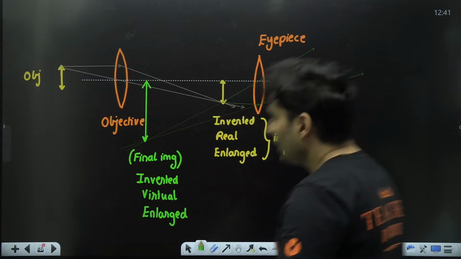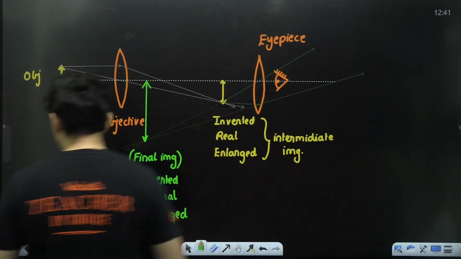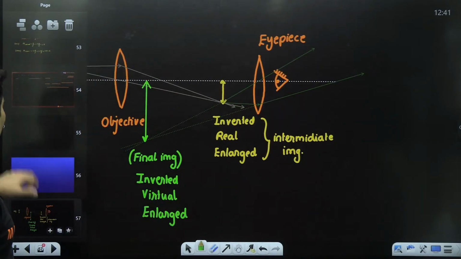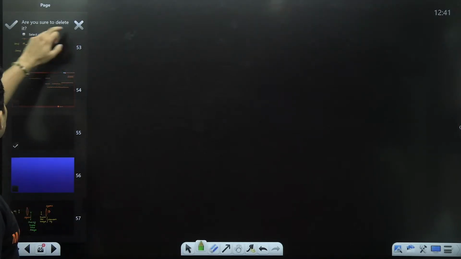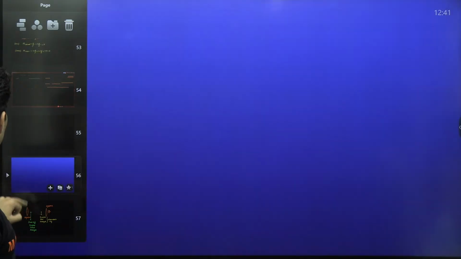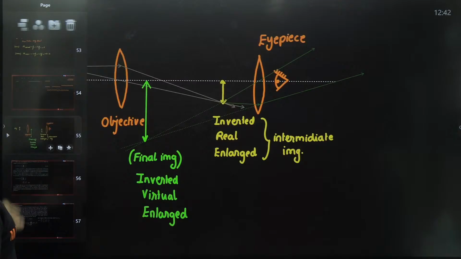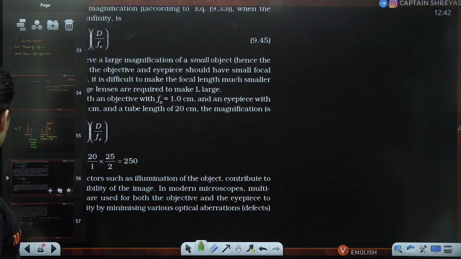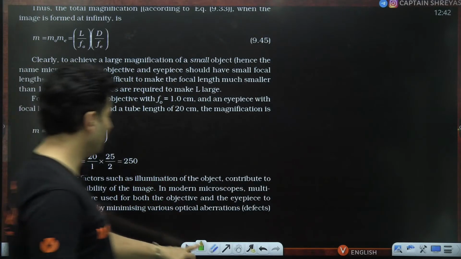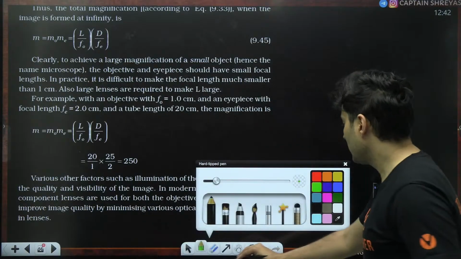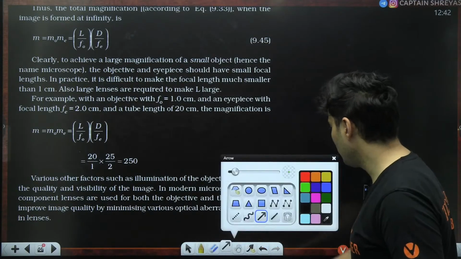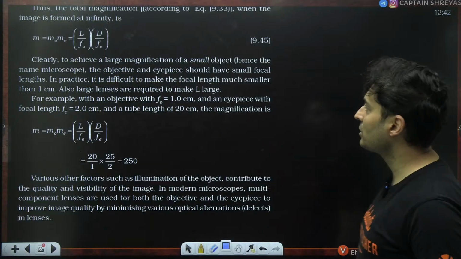Right. So moving on to the formula for the magnification. Oops, I don't need to delete this. Yeah, this and this not needed. Okay. Right over here. Yeah. So the magnification formula that you get is right over here. So let me just write it over here.